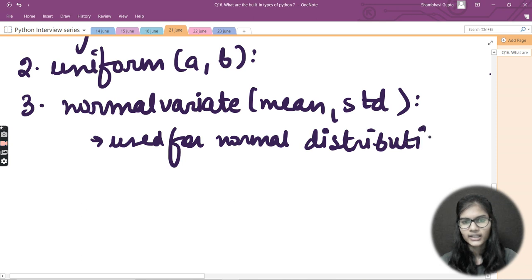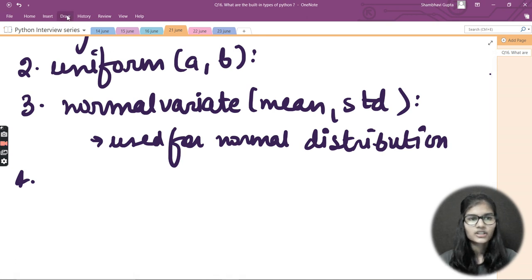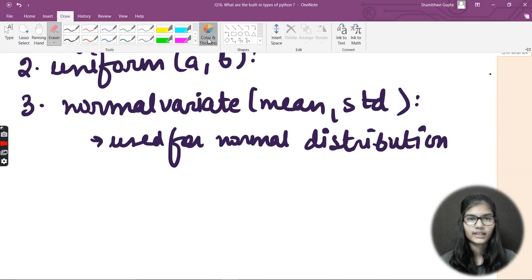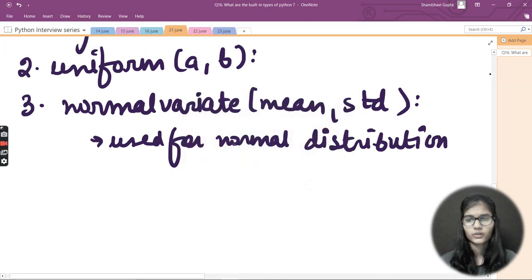Another one in the random module, moving to the fourth: the Random class is used to create multiple random number generators. This is about the Random class which we've already discussed. So these are some functions which you can use for finding random numbers. I hope you are very clear with this answer.